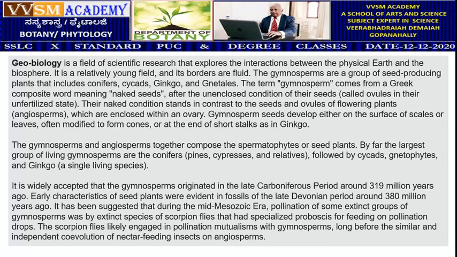By far the largest group of living gymnosperms are the conifers, pines, cypresses and relatives, followed by cycads, Gnetophytes and Ginkgo, a single living species. It is widely accepted that the gymnosperms originated in the Carboniferous period around 319 million years ago. Early characteristics of seed plants were evident in fossils of the late Devonian period around 380 million years ago.